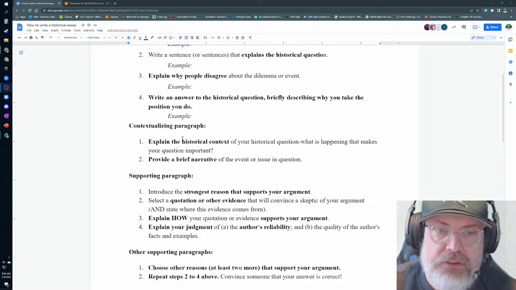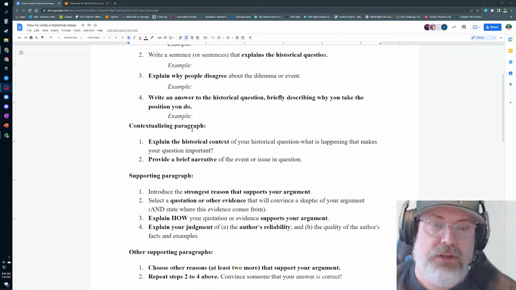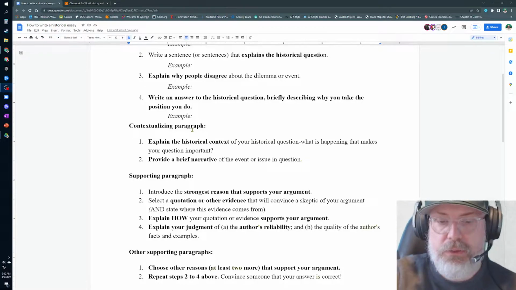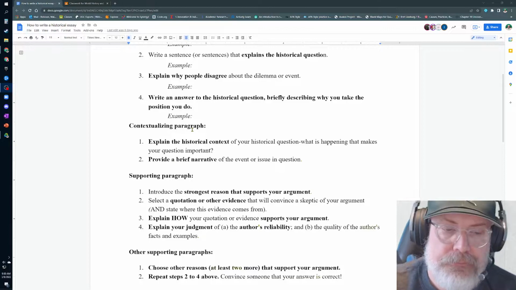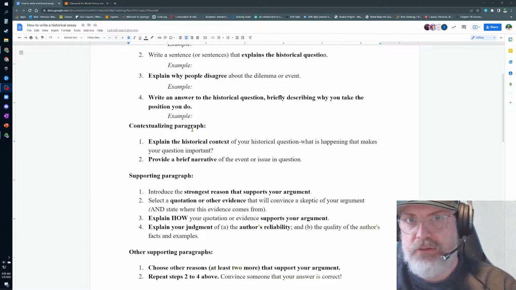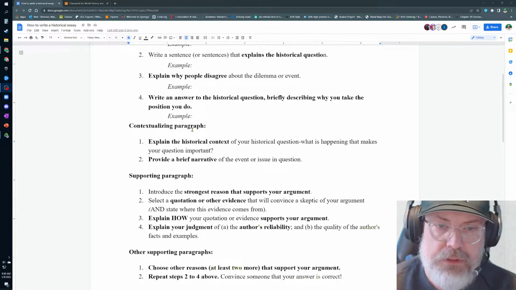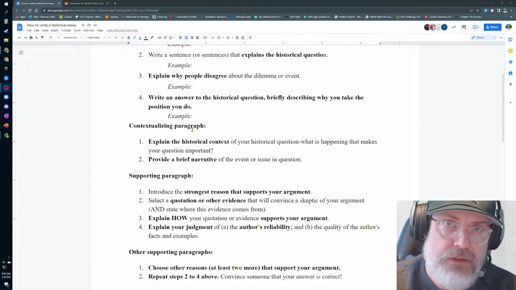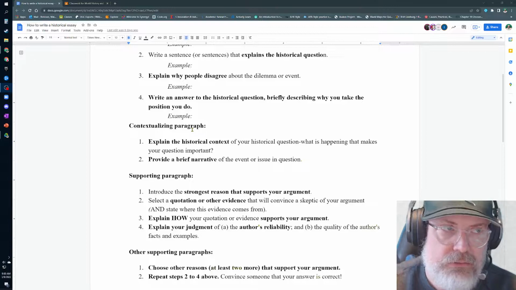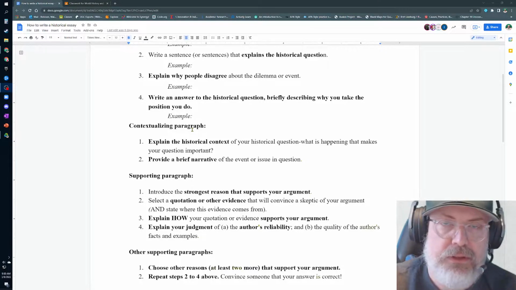Okay. Now, the contextualizing paragraph, this is not the same thing as what you did up here in the recap. The contextualizing paragraph, this is where you're going to explain the historical context. This is where you would actually explain the different phases of the actual revolution, not the stuff that led up to the revolution. Okay, so you wouldn't be talking about the Third Estate and stuff like that. It would be essentially the storming of the Bastille, the march on Versailles, the flight to Varennes. That's where the king tried to flee.